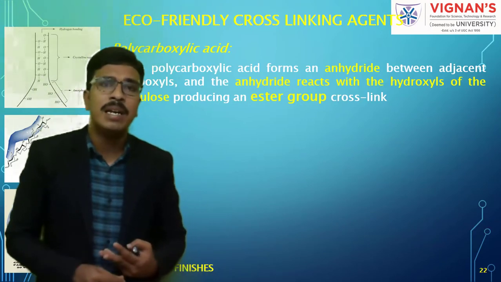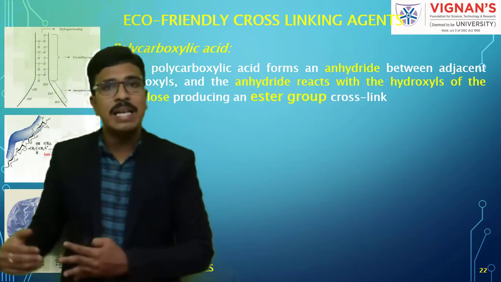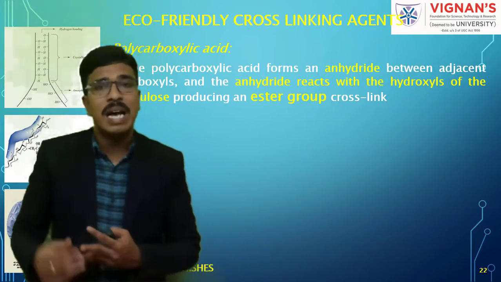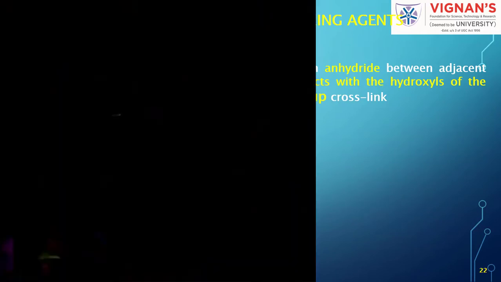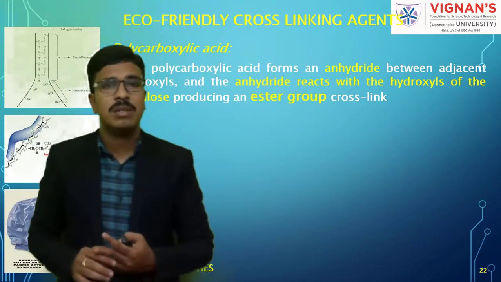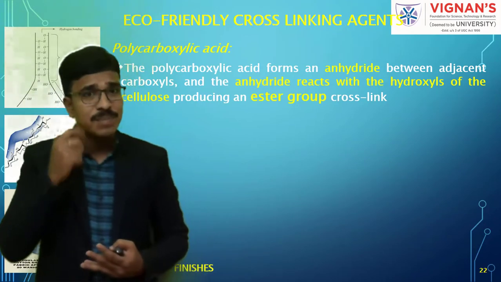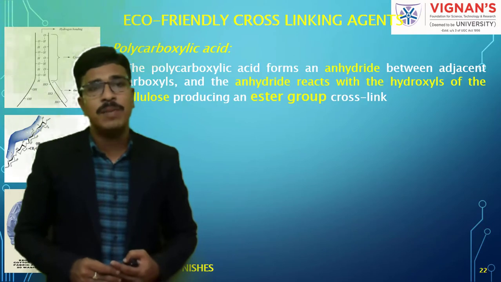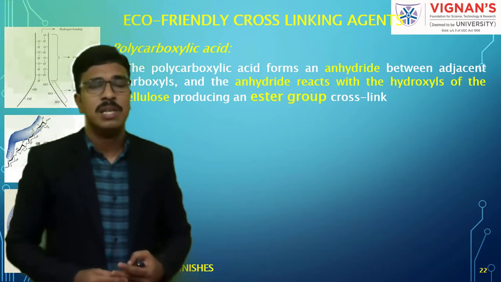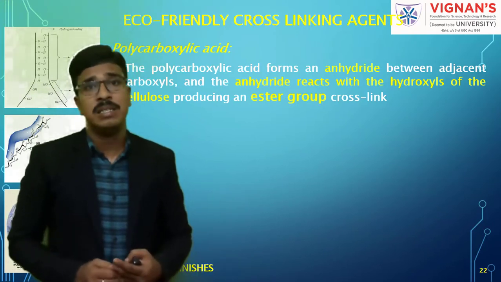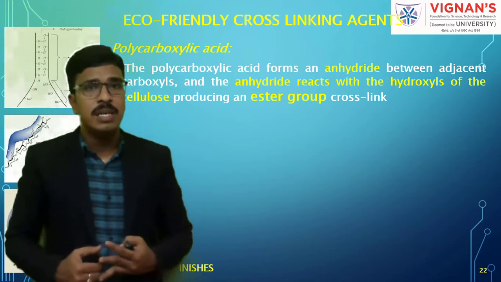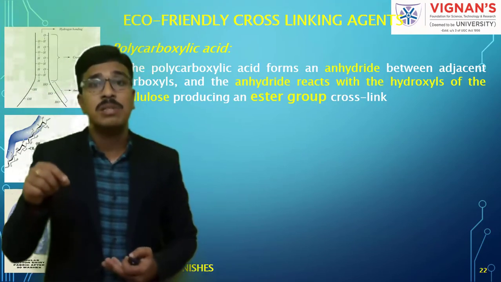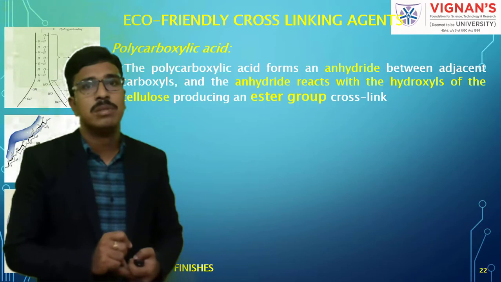What do you mean by anhydride? Acids which release water during their reactions. Whatever anhydride is formed between adjacent carboxyls, this anhydride reacts with the hydroxyls of the cellulose.